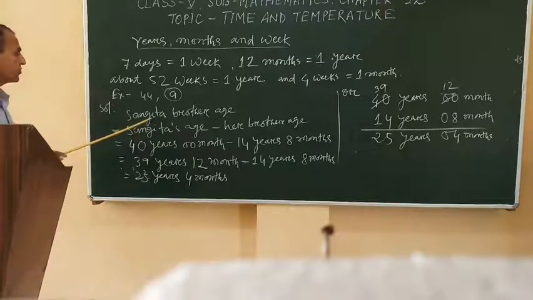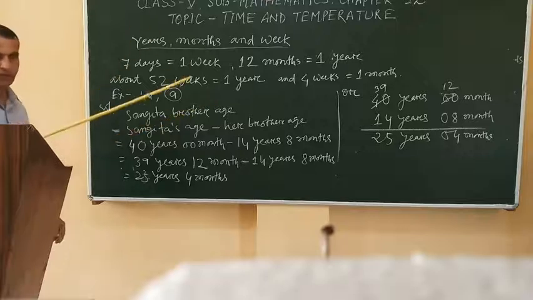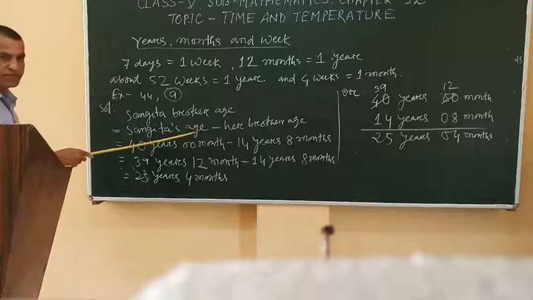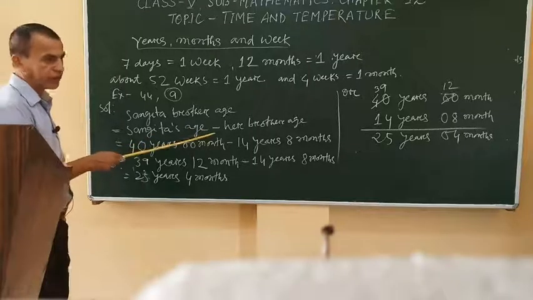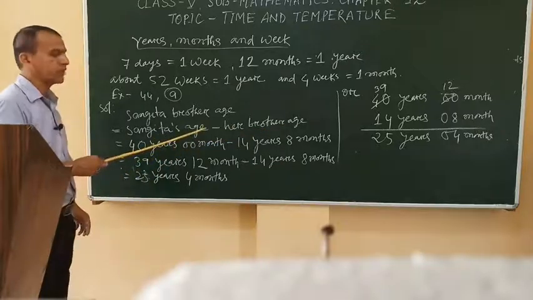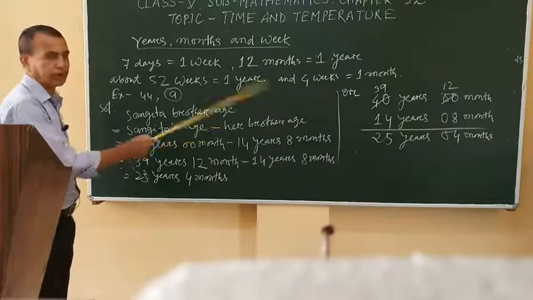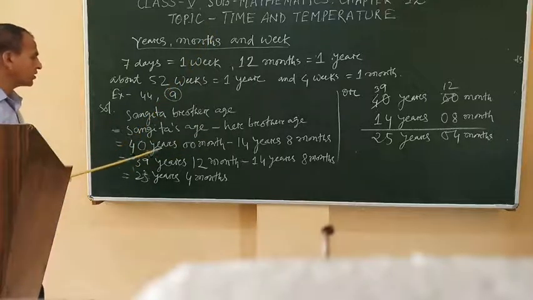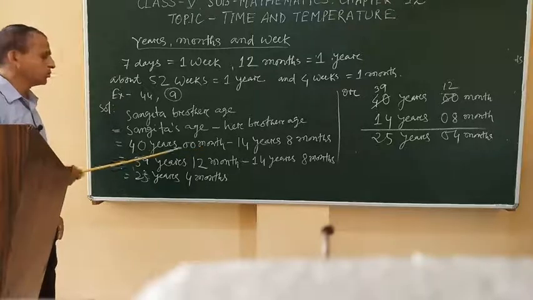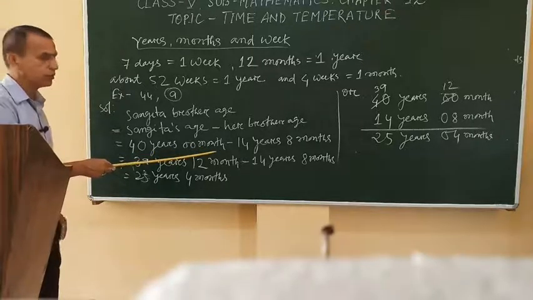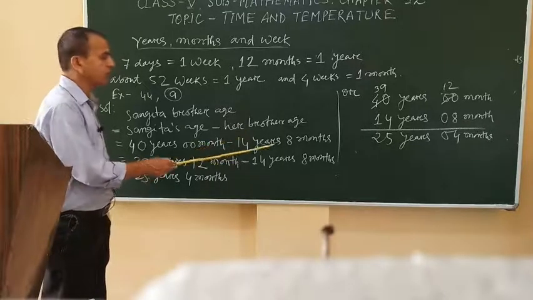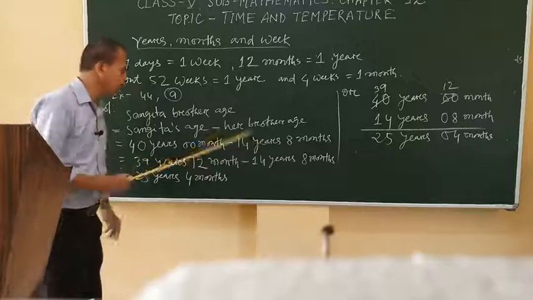Solution. What is Sangeeta's brother's age? We have to find out. Subtract means minus. First you have to write Sangeeta's age minus her brother's age. Sangeeta's age here is 40 years, 00 months, there is no month, and minus her brother's age, 14 years, 8 months.